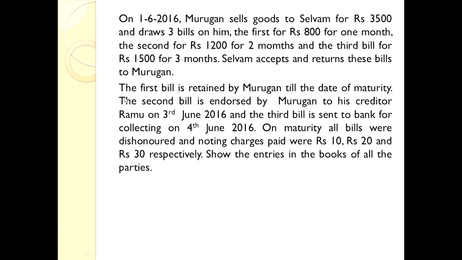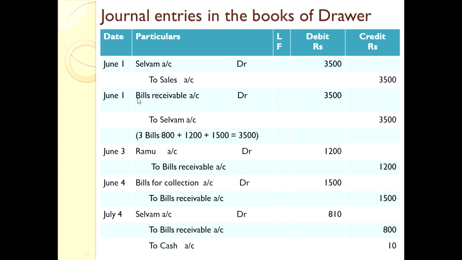Now let us see the journal entries in the books of the drawer first. In the problem, the goods are sold to Selvam. For sales, we have to pass a journal entry. Debit the receiver. Selvam is receiving the goods. So Selvam account debtor to sales account rupees 3,500. It is the first entry for making sales.